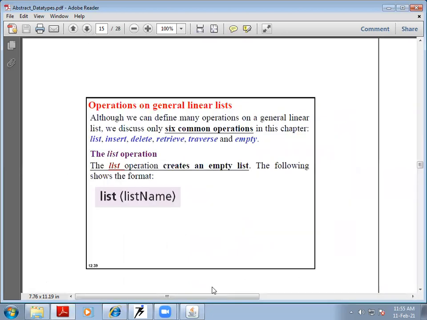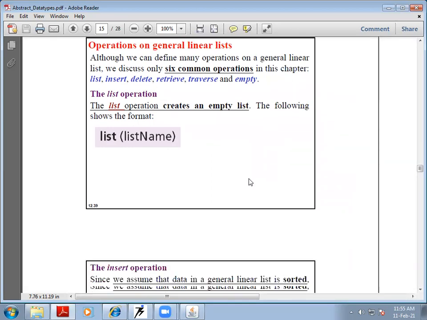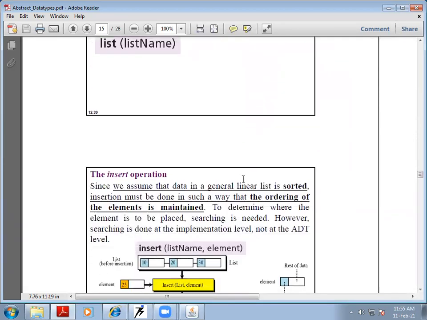Okay, what are the operations which can operate on the list? There are six operations on a list, as discussed in terms of stacks and queues. The list operation can create an empty list. Insert, delete, retrieve, traverse, and empty. These are the operations which we will be concentrating on here.